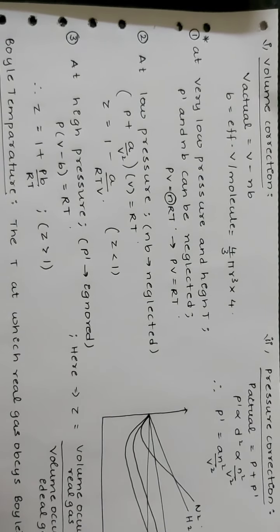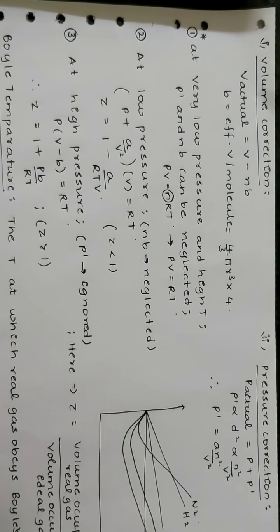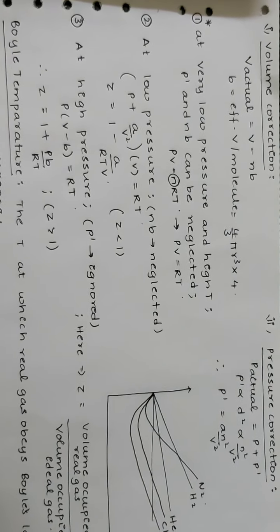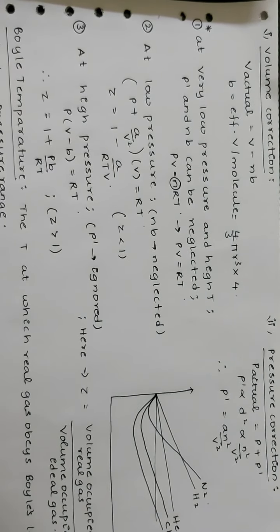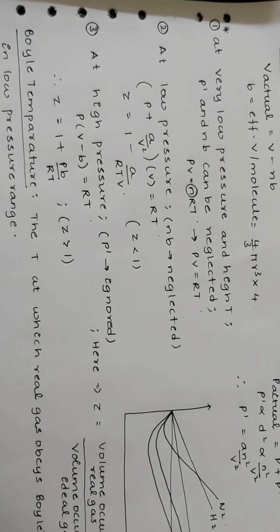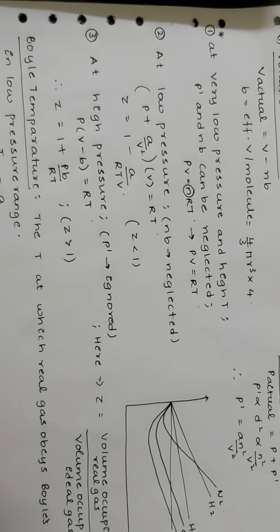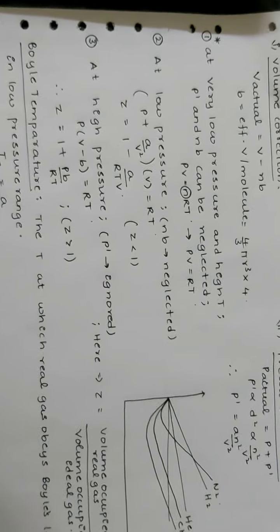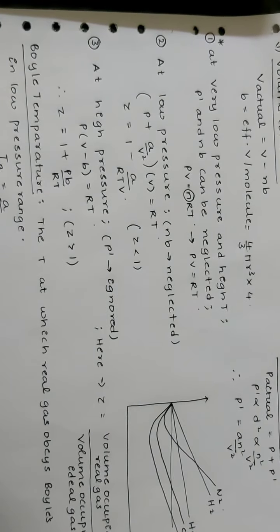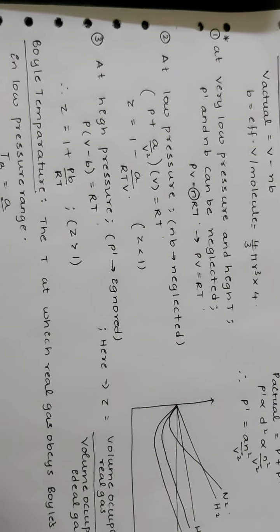Volume correction: V actual is V − nb, where b is the effective volume per molecule, that is 4 × (4/3)πr³. Pressure correction: P actual is P + P', where P' is given by an²/V². At very low pressure and high temperature, P' and nb can be neglected. That is, we write it as PV = nRT. At low pressure, nb can be neglected. So (P + a/V²)V = RT.